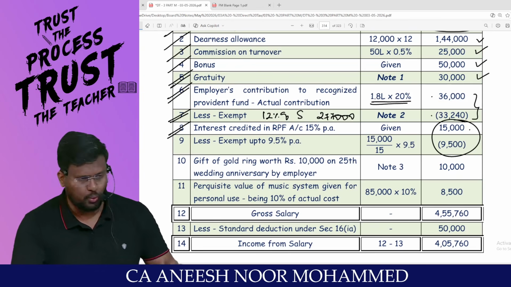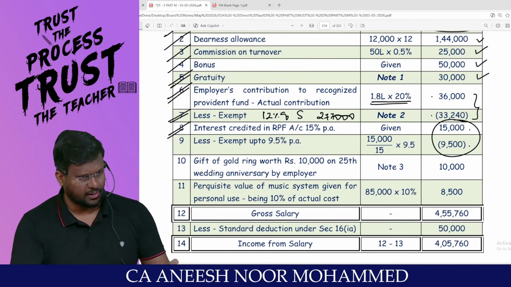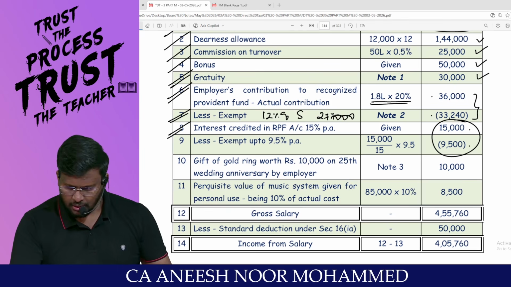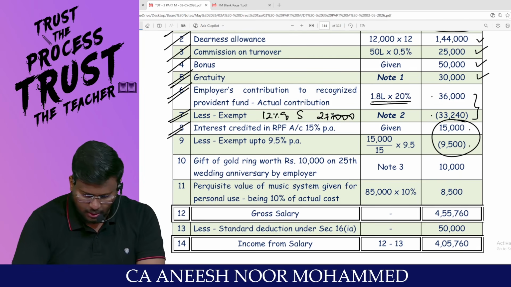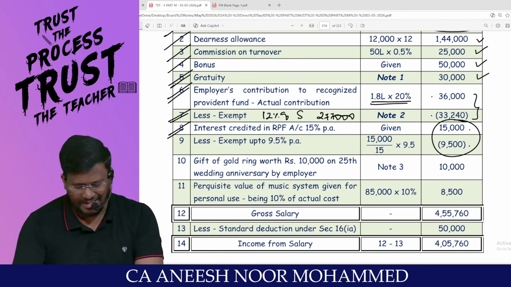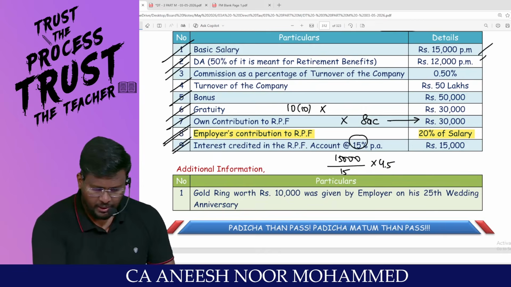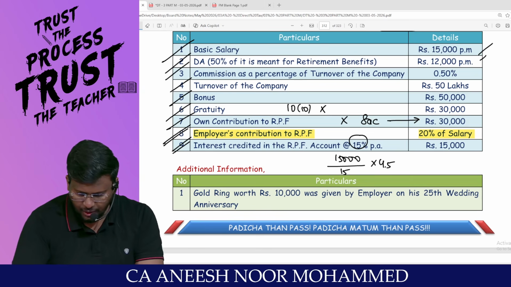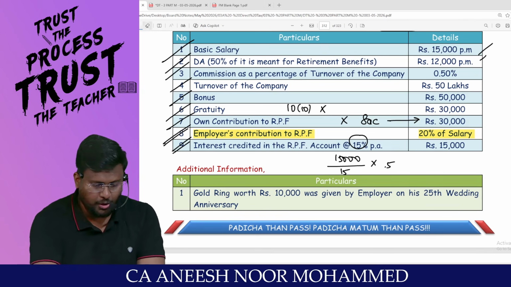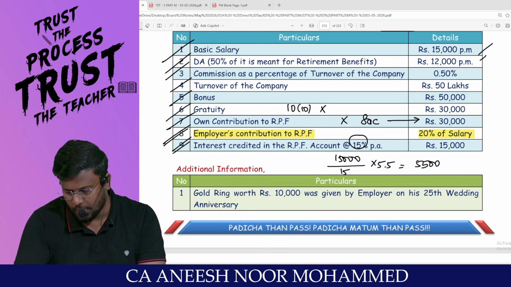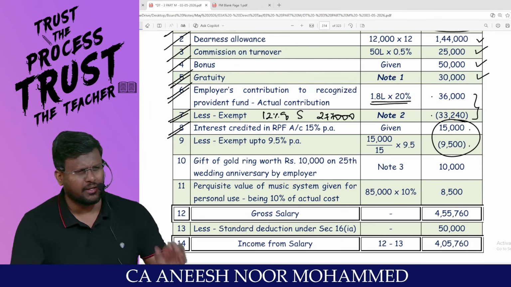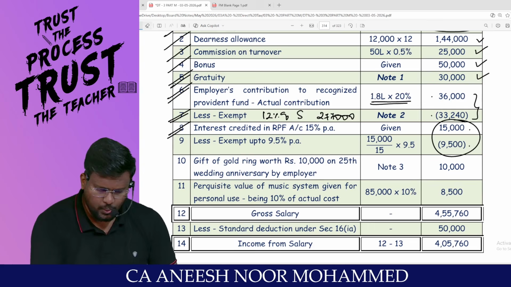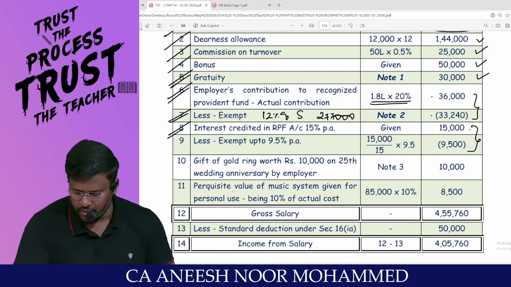Look here, I have included 15,000 and I have removed 9,500. It should be 15,000 divided by 15 into 9.5, which comes to 9,500. Exempted is 9,500. So the extra should be 15,000 divided by 15 into 5.5, which comes to 5,500, which is taxable. That is what automatically happens. If I include 15,000 and reduce 9,500, it will be 5,500. Able to appreciate? Next one.